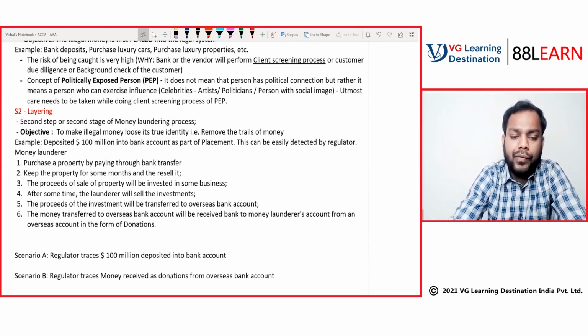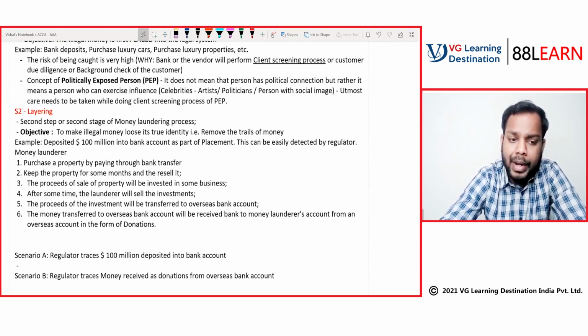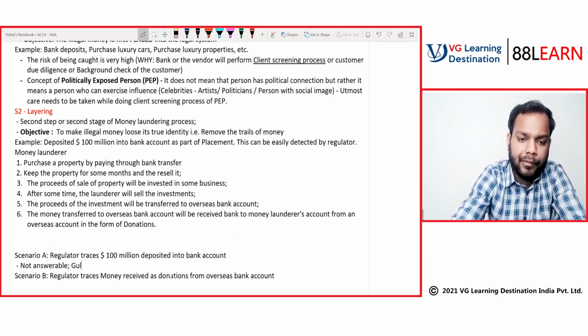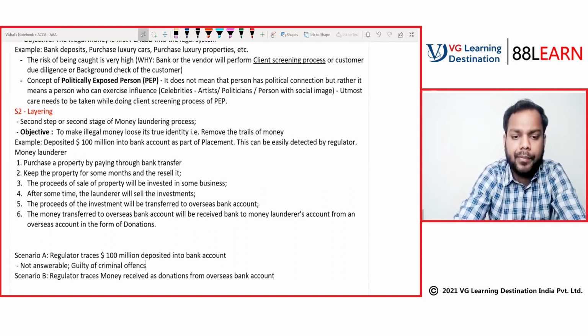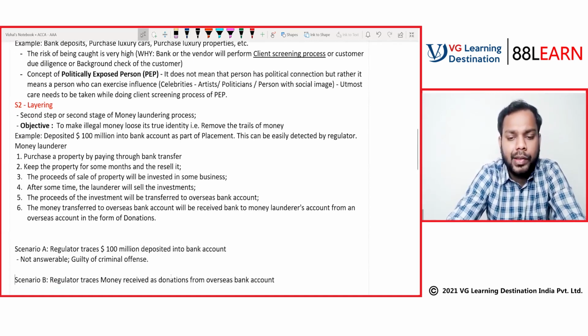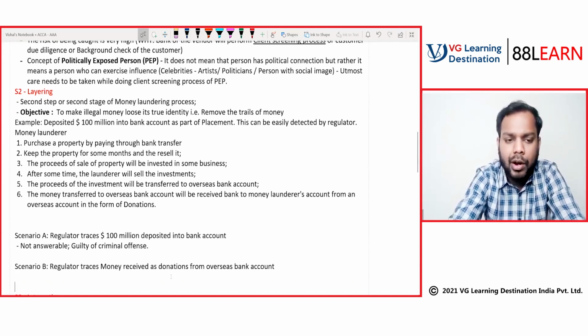If the regulator traces this, the regulator will ask, from where did you get 100 million? Will the money launderer be able to answer? Not answerable. Guilty of a criminal offense. Now, scenario B: the regulator traces money received as donations from an overseas bank account.